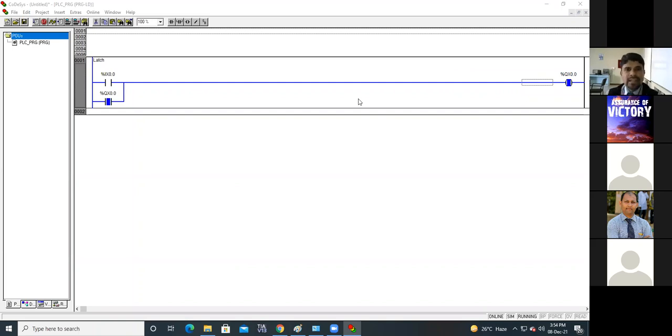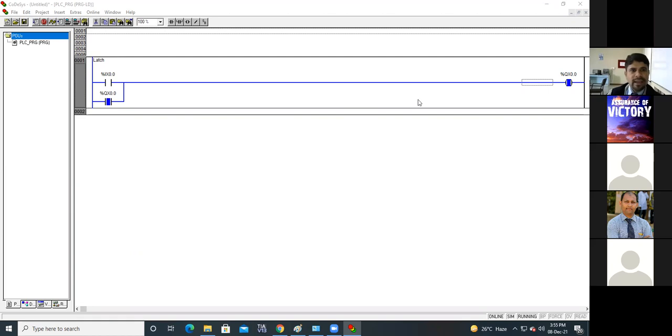complete this latch. Yeah, it is a completed latch. Completely, it is latch. If I want to make it turn off, if I want to make it unlatch, then what changes will be there? Please design it, and you can send the photo in the group.